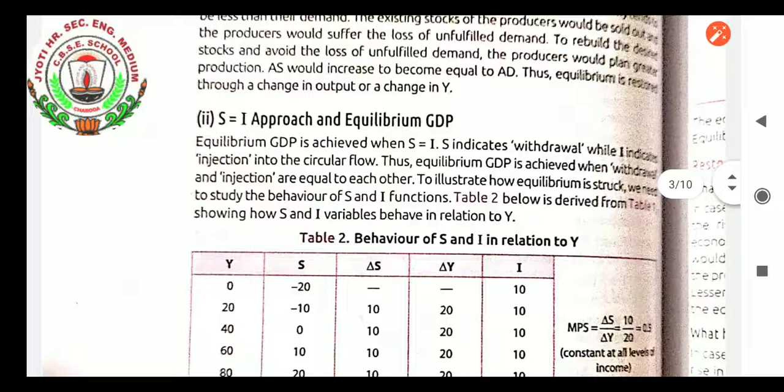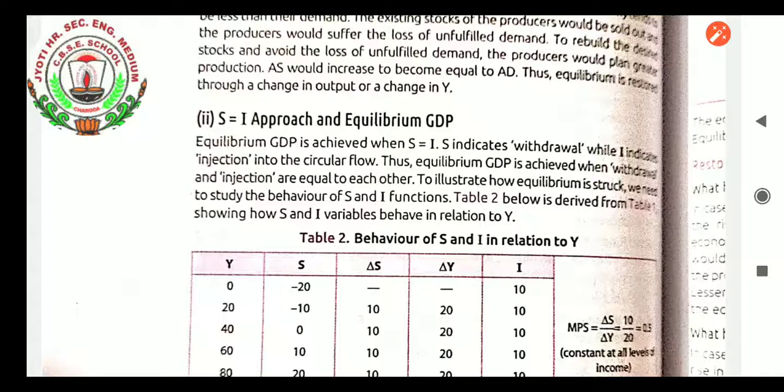What happens in the S equals I approach? An equilibrium GDP: savings equals investment, as I already introduced to you in the beginning of the class. Equilibrium GDP is achieved when savings equals investment. S indicates withdrawal, while I indicates injection into the circular flow. Savings will be withdrawn one day so as to make injections of investment in some projects. Thus, equilibrium GDP is achieved when withdrawals and injections are equal to each other.